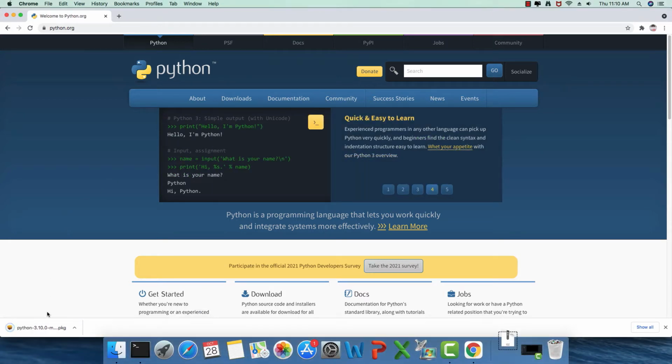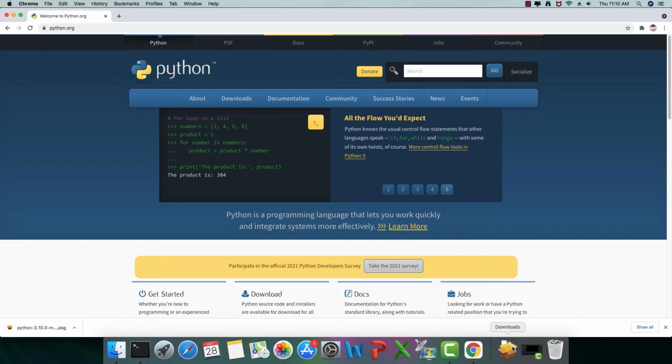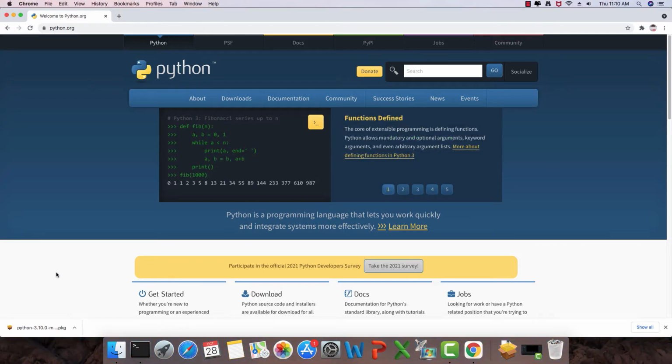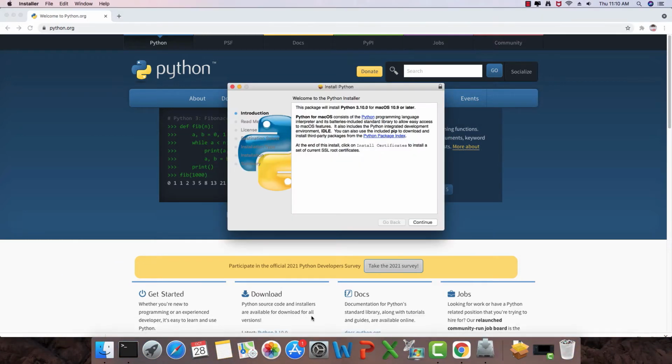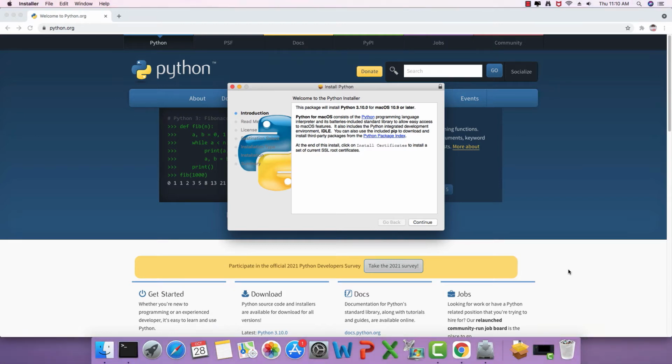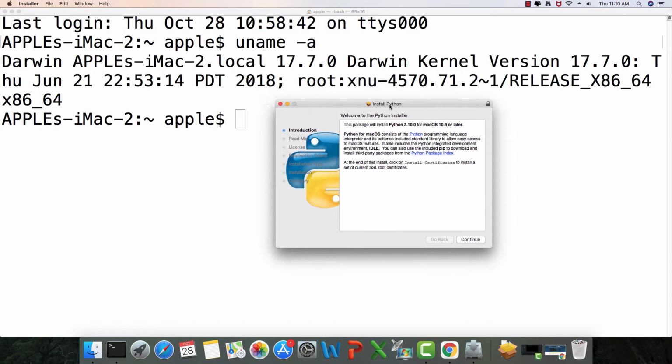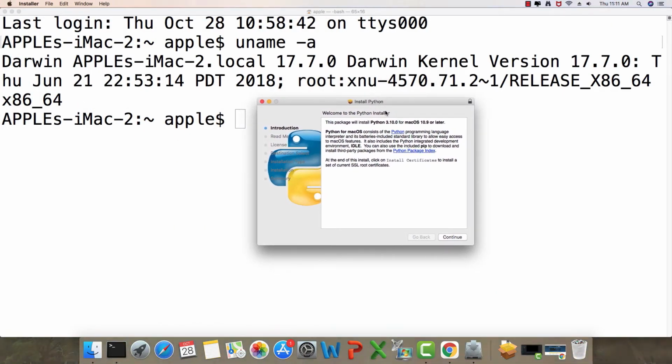Basically, this is an installable package, and as soon as the download finishes, this symbol jumps. So it has been downloaded to your download folder, to be very specific, your user's download folder. Now I'm just going to click this, and it is going to launch the installation wizard. See here, we have the installation wizard. So let me minimize the browser. Okay, so here we have the installation wizard, and I'm just going to go ahead and click continue.